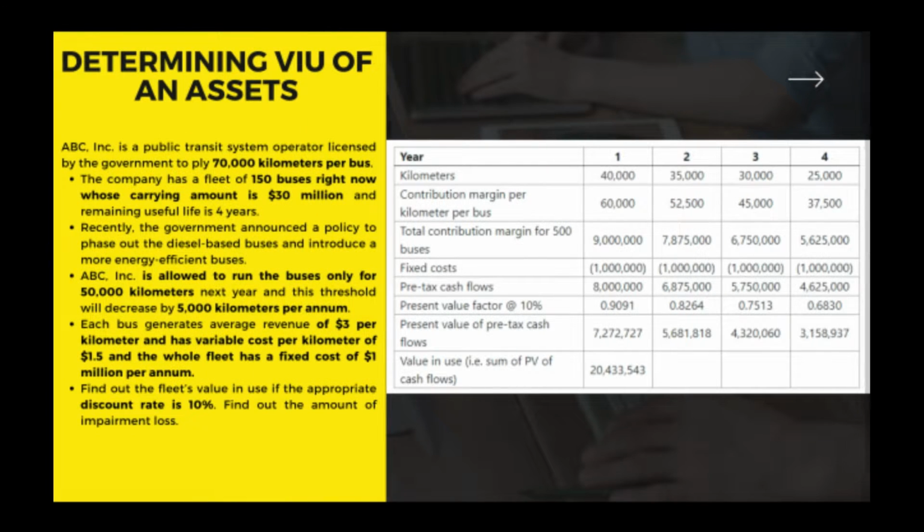Okay, this is an example question to determine the VIU of an asset for ABC company. The question is on the left, and on the right is the cash flow table of the asset discounted at the discount rate. And at the end, we can see that the VIU is 20.4 million. So the carrying amount exceeds the VIU, so ABC company must recognize the impairment loss.